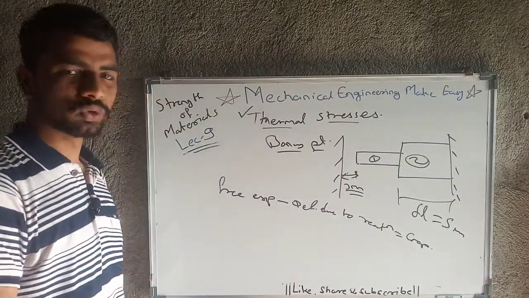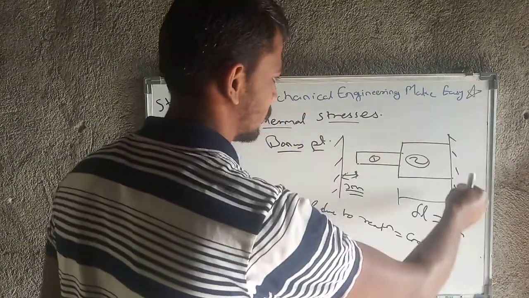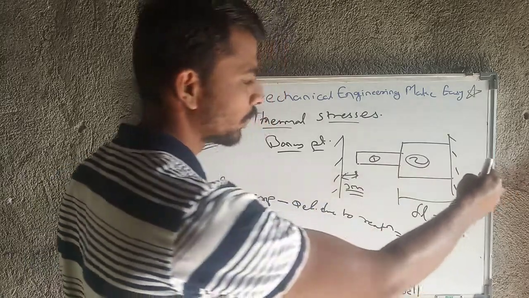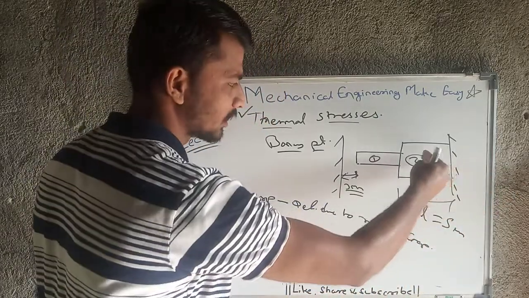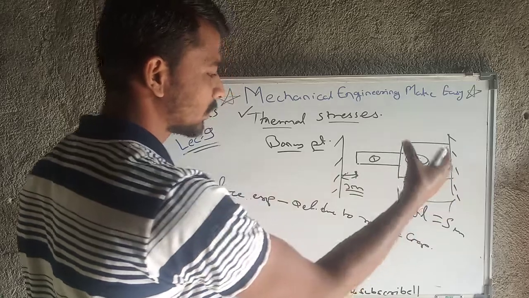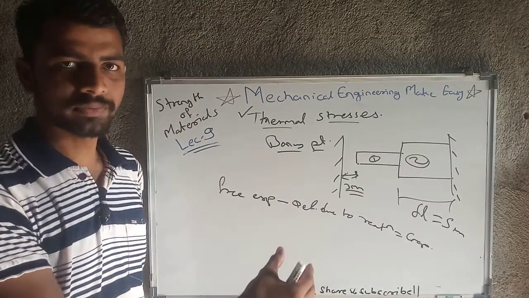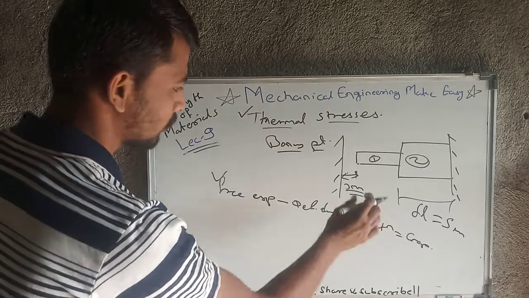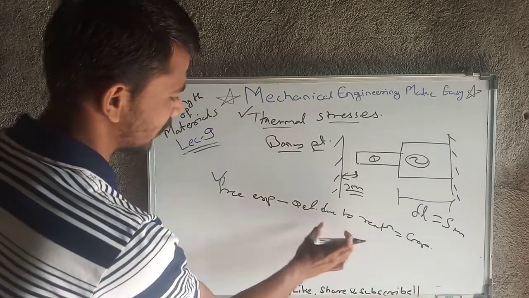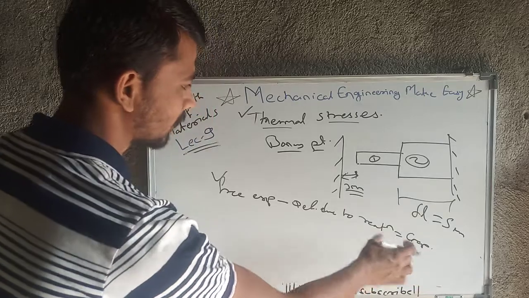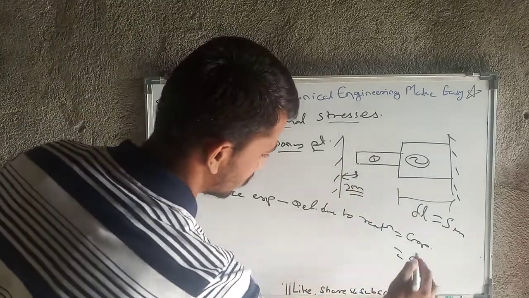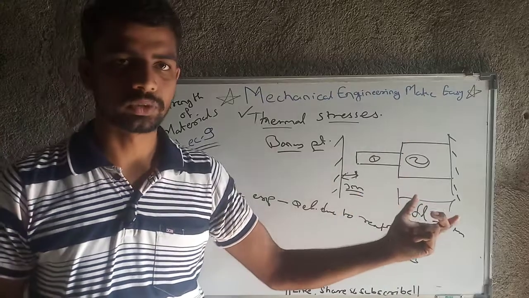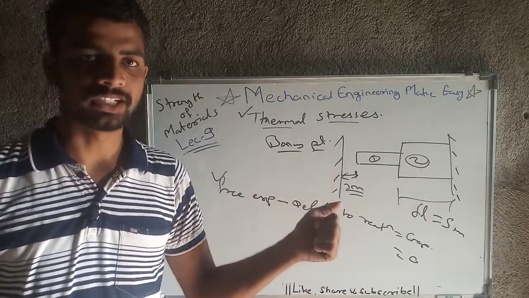Deformation due to reaction means here there is a fixed component, so ultimately that is not going to move anywhere. Because of that the reaction will occur, and because of that the deformation will occur. That deformation will obviously be compression. So this is the formula. If there is a gap, that is free expansion minus deformation due to reaction equal to gap, and if there is no gap, then ultimately 0. So note down this formula and draw this figure also. This is nothing but the equation of compatibility.